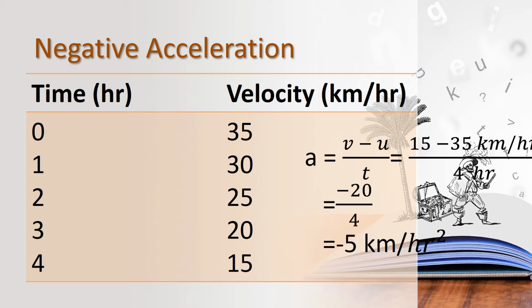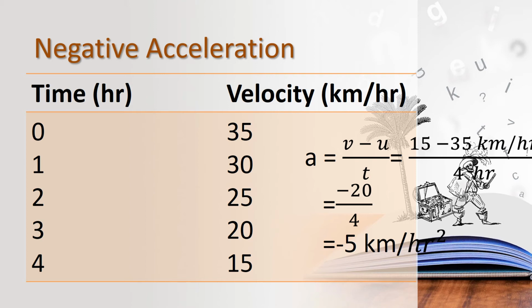So, what is v? 15, children. The final velocity is 15. So, 15 minus 35, kilometer per hour, that is the unit. And then the time taken is 4 hours. So, 15 minus 35 upon 4. 15 minus 35 is minus 20, upon 4.